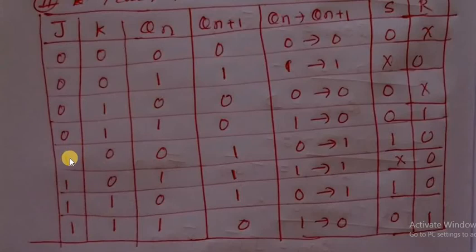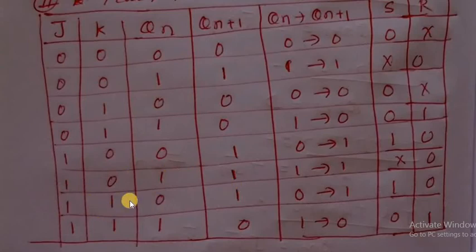Now J is 1. J QN bar is 1 into 1, and 1 or anything is 1. Next, J is 1, QN bar is 0, so 1 into 0, plus K bar is 0 bar, 1, into 1.